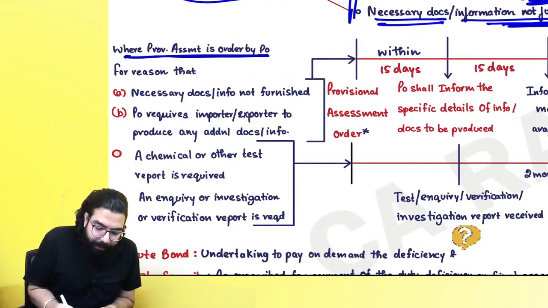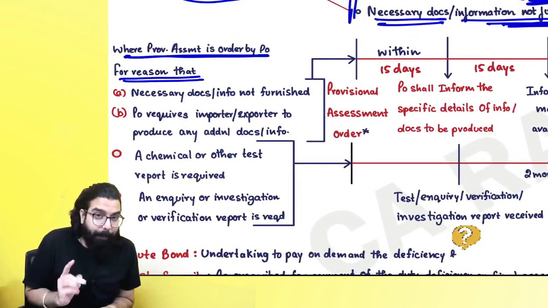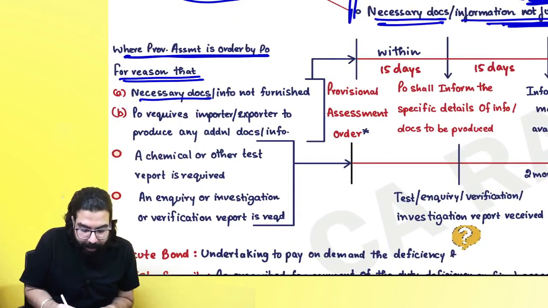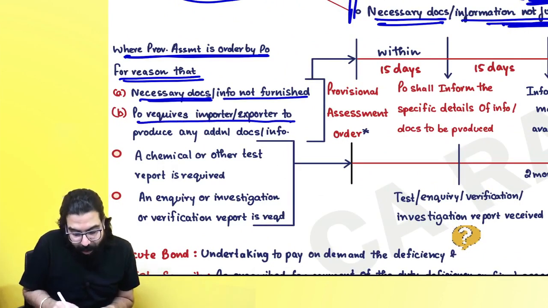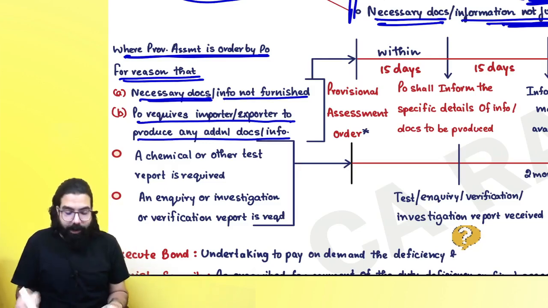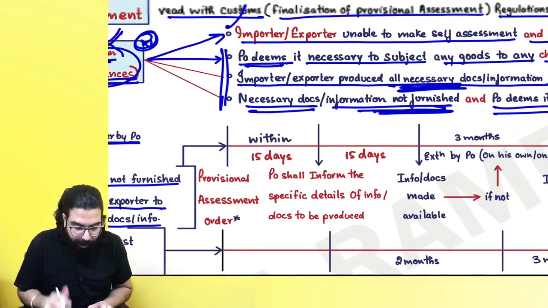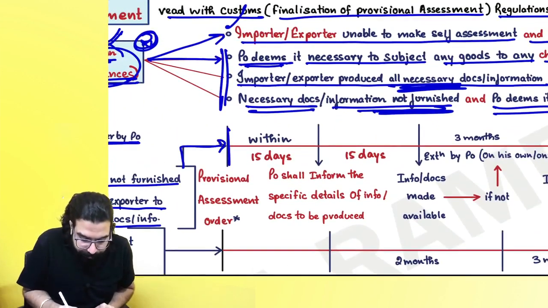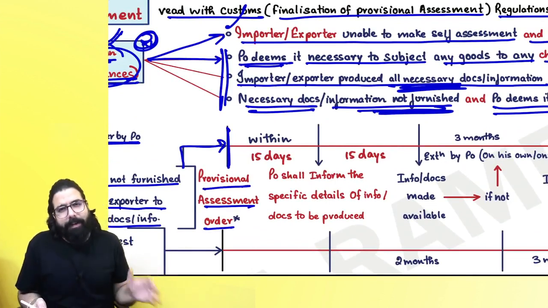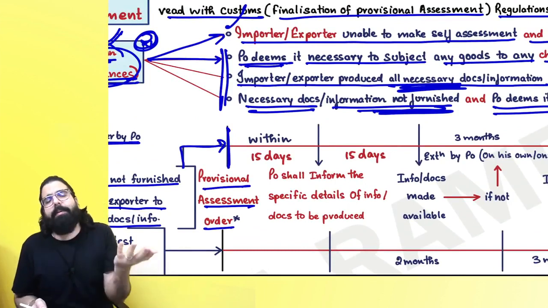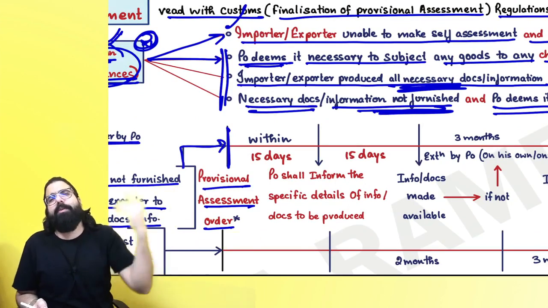When provisional assessment is ordered by the proper officer for the reason that necessary information or documents were not given by you, or the proper officer requires the importer or exporter to produce additional documents, in that scenario, what will happen, everyone? Number one, sir, you will tell him, "Okay sir, you want additional documents, I will give it to you. But sir, provisionally you clear the goods. Later I will give you the final documents, all the documents, then you finalize the assessment."